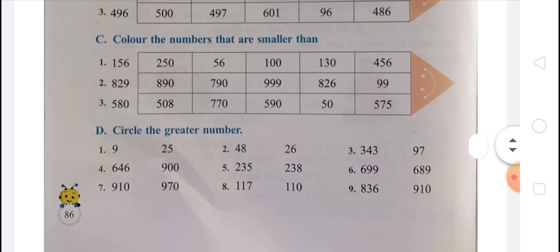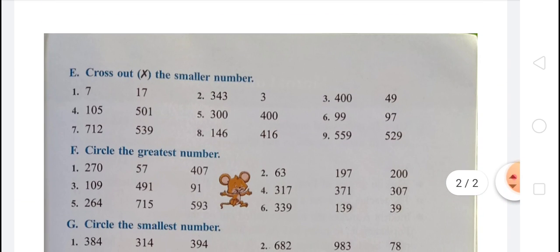Now there are some more questions. Question number A, cross out the smaller number. You have to cross out the smaller number. Which number is smaller? You have to cross it out. In 7 and 17, you can see here that 7 is the smaller number. So you have to cross out 7. Okay, because 7 is a 1-digit number and 17 is a 2-digit number. In second, 343 and 3. You know that 3 is smaller because 3 is a 1-digit number and 343 is a 3-digit number.